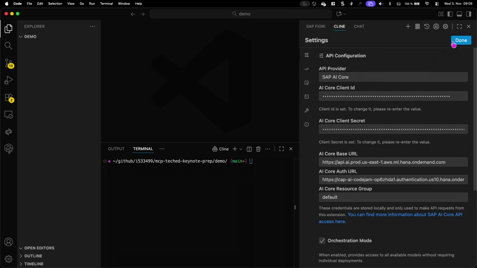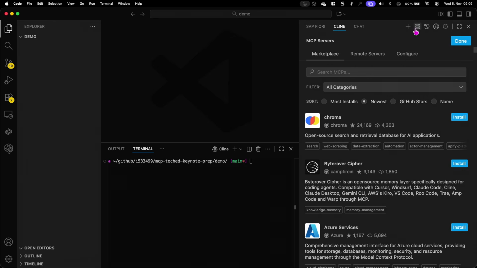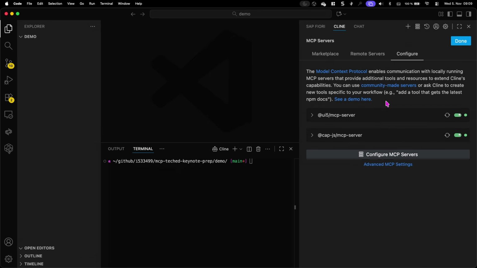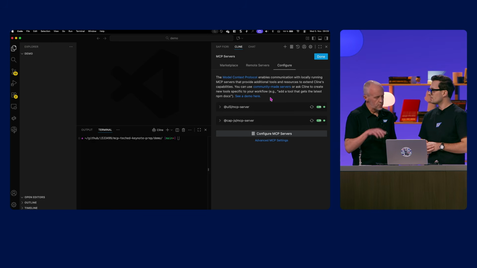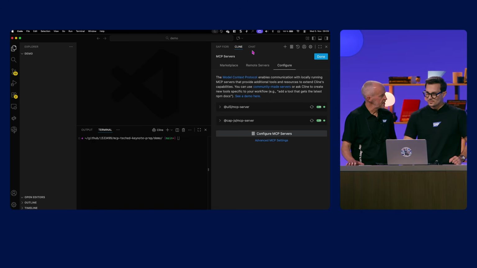Plus, looking at the AI Core, we've also got, on the other end, lending domain-specific knowledge, these MCP servers. As we all, I hope, learned in Devtoberfest, Model Context Protocol, we have MCP servers, right? Exactly. These MCP servers have access to data and functions in an SAP context. So we have the UI5 and CAP MCP server, for example, installed here. There's also a Fiori one, but let's have a look maybe at the CAP one first.